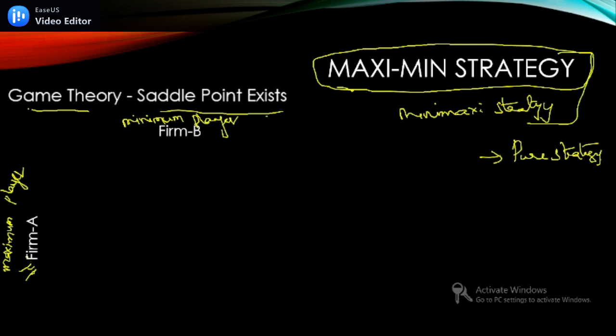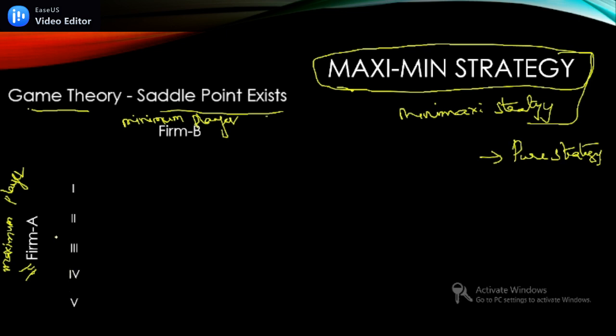Now for firm A, there is the opponent firm B. As long as firm A is applying its strategies, B also will apply strategies. Firm A has to check the value of the game when n number of strategies have been applied. Let us assume firm A has a first strategy, second, third, fourth and fifth strategy. All 5 strategies are ready with firm A to play against firm B in the market.